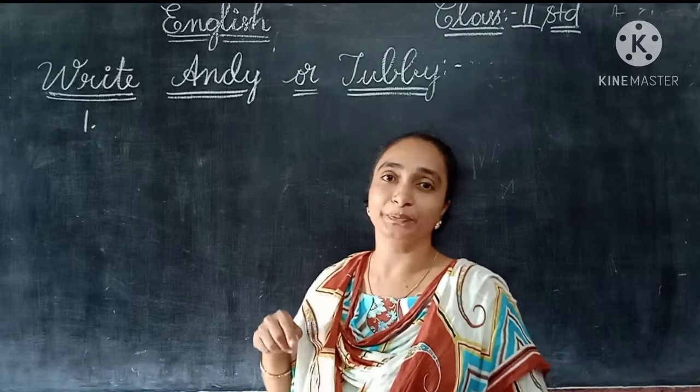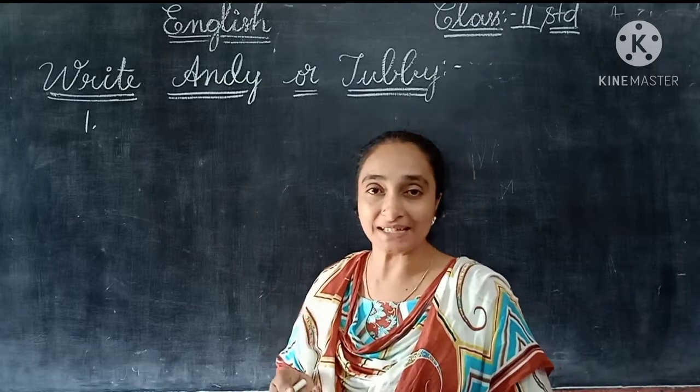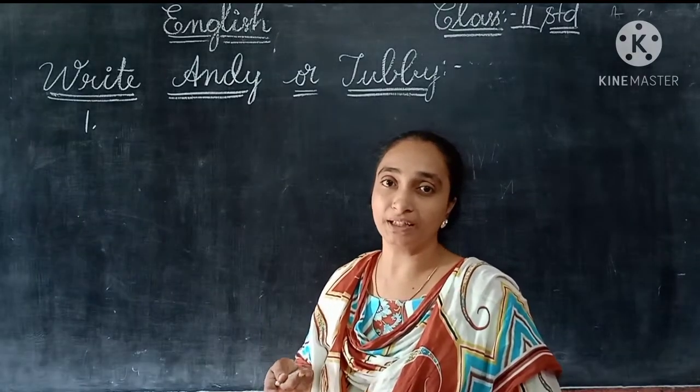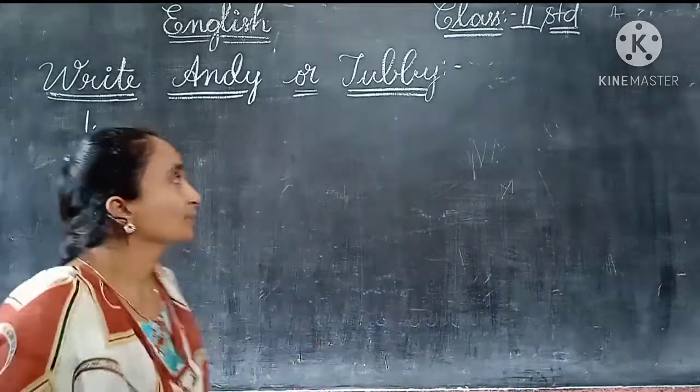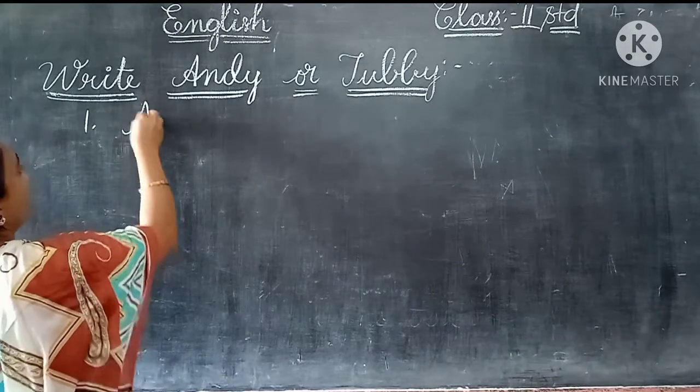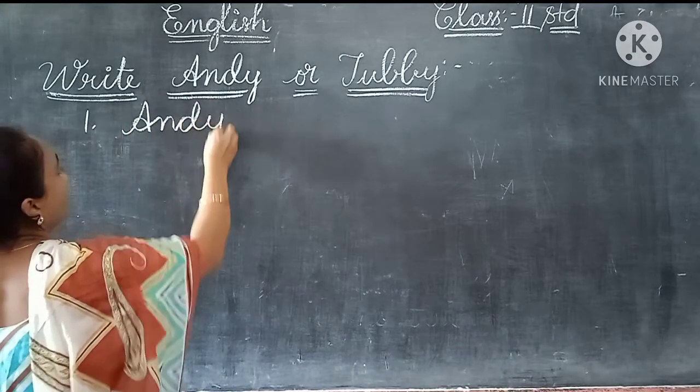Andy or Tubby? So of course he is Andy. How would we say it as Tubby? Tubby means it's a fat cat. So the answer is Andy. So the first one here we can write, children, Andy. A-N-D-Y, Andy.